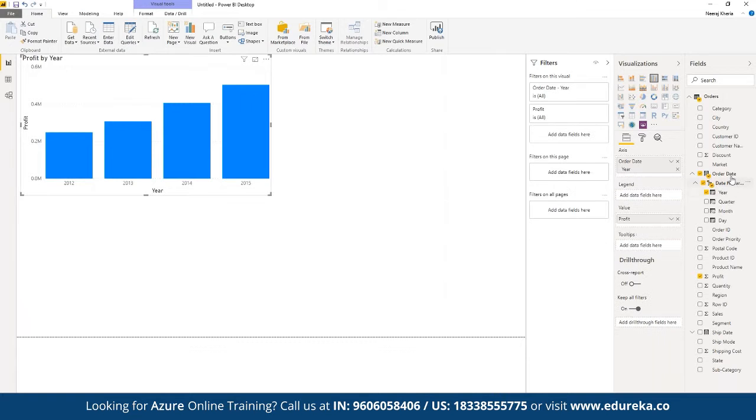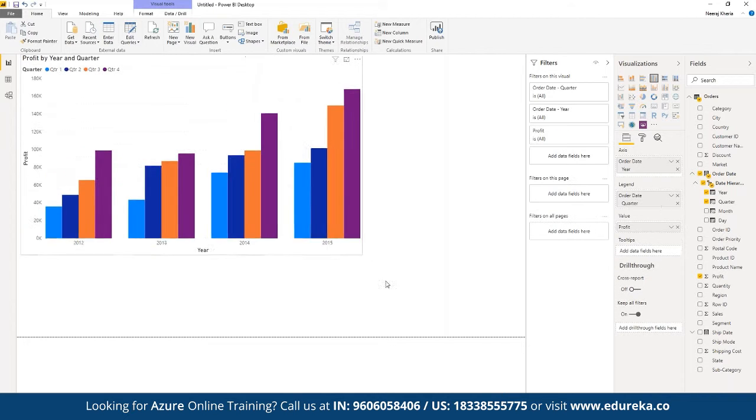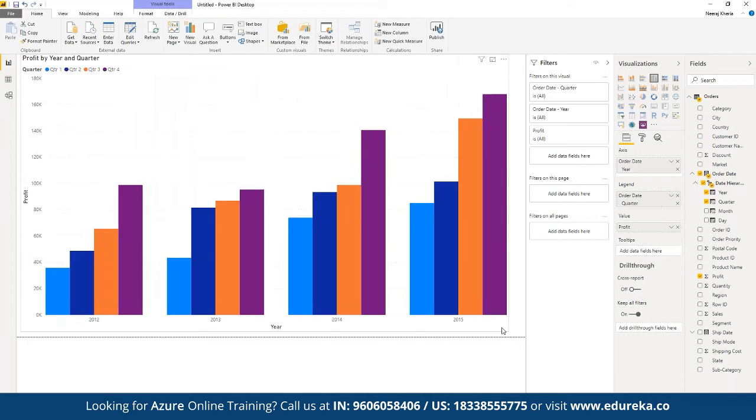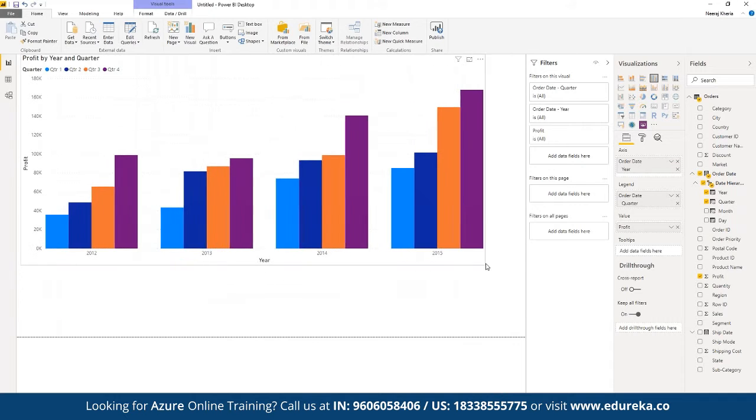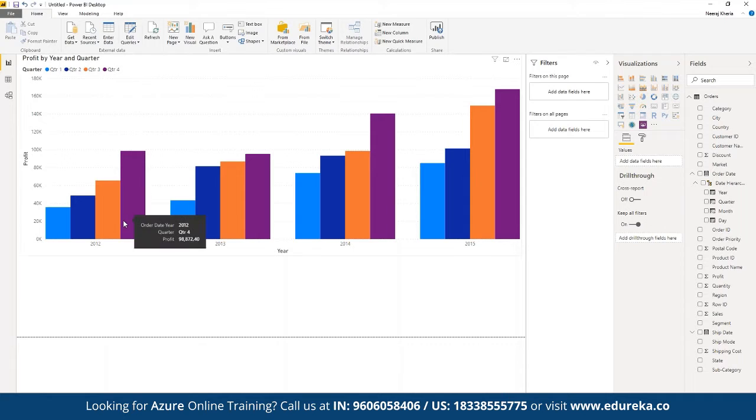And now we can expand order date. So in order date, we have segregation based on year, quarter, month, and day. Now we want to see a detailed report in terms of quarter. So here we can pick quarter, and here we can drop it under legend. So now we can see we have a detailed report on the performance, not just in one quarter, but in terms of different quarters as well. That means how the performance has been in 2012 in terms of different quarters, so that we have better insight into how we have performed in which quarter.